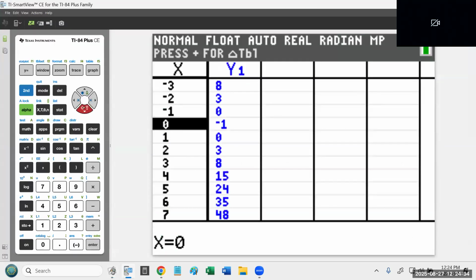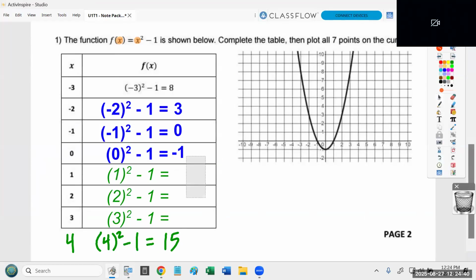Okay? So at 1, it's 0. At 2, it's 3. And at 3, it's 8. So 0, 3, and 8. Those are the other 3 numbers I want you to write. If you can do that, you can graph anything in this class that I ask you to graph. That's what I'm trying to teach you today. Just a little bit about how to use the graphing calculators.